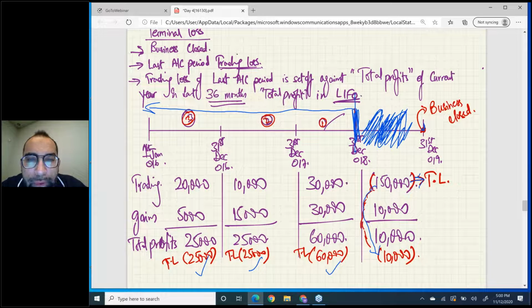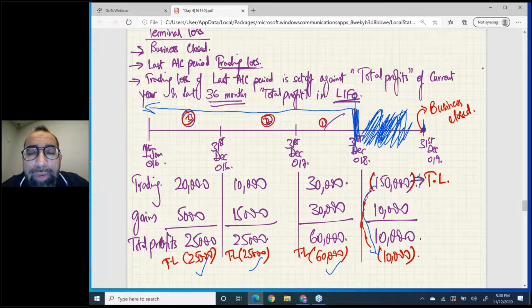Don't forget that whenever you see business closure or cessation of business, and you have a trading loss in the last period, that trading loss limit will be extended, and you can set off 36 months total profits.